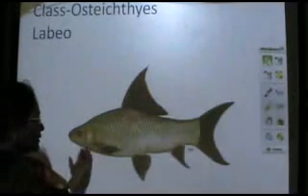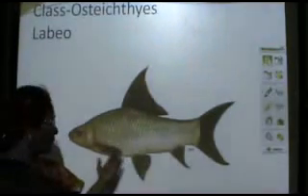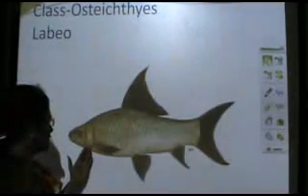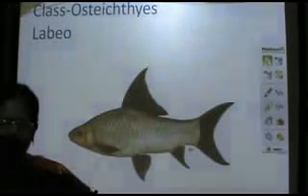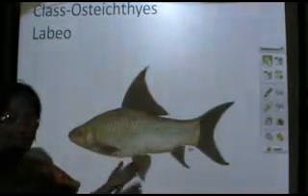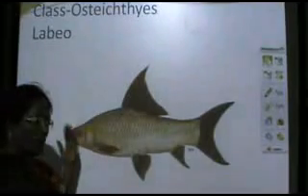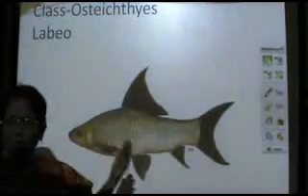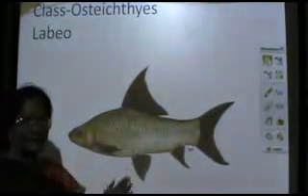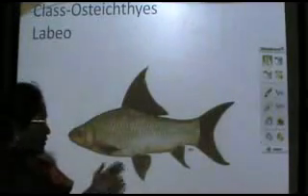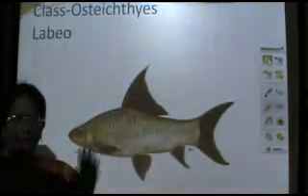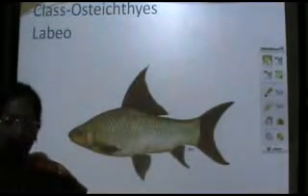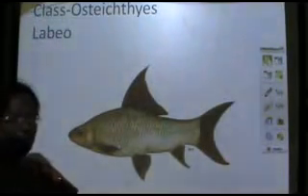Then we go to the next system, that would be the reproductive system. In the reproductive system you find the sexes are separate and absence of claspers in the males, and most of the females are oviparous in nature, that is they are egg laying. And you find that the Osteichthyes members are found in fresh waters, on land and also in marine waters.